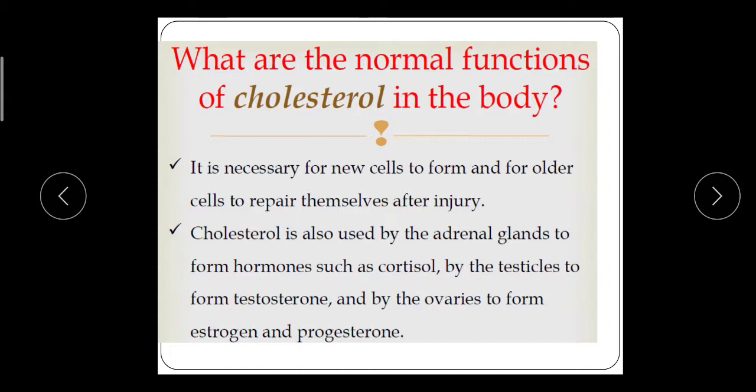One more function of cholesterol is that it is used by the adrenal gland to form hormones such as cortisol, by the testicles to form testosterone, and by the ovaries to form estrogen and progesterone. So different adrenal hormones and sexual hormones, testosterone in males and estrogen and progesterone in females, are synthesized from the cholesterol.